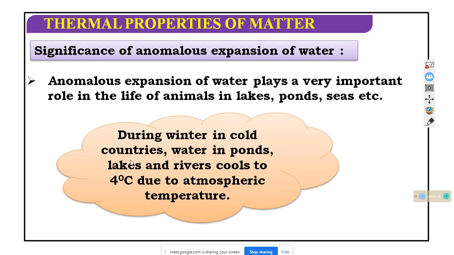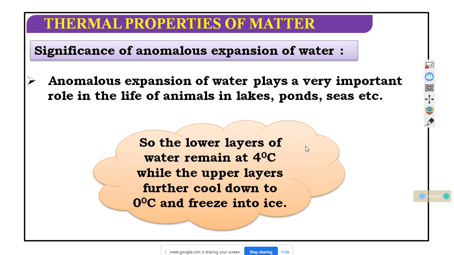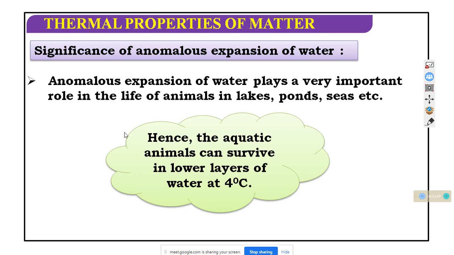During the winter, when it is cold, the water in ponds and lakes cools down to 4 degrees C as the atmospheric temperature falls. Water has the maximum density at 4 degrees C. So the lower layer of the water stays at 4 degrees C, and the upper layer cools further below 4 degrees C and freezes into ice. Ice is a bad conductor of heat, so the lower layer of the water is protected against freezing. Hence the aquatic animals can survive in the lower layer at 4 degrees C.